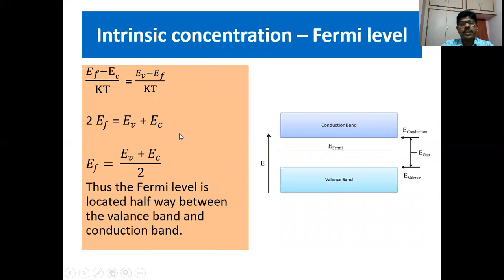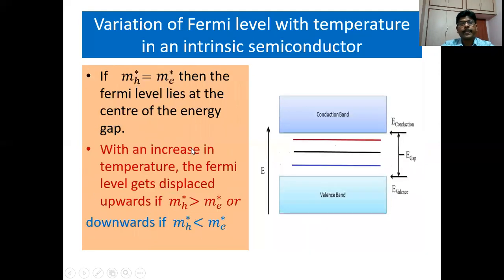From this, on simplification, we get E_F is equal to (E_V + E_C)/2. Thus, the Fermi level is located halfway between the valence band and conduction band in an intrinsic semiconductor.